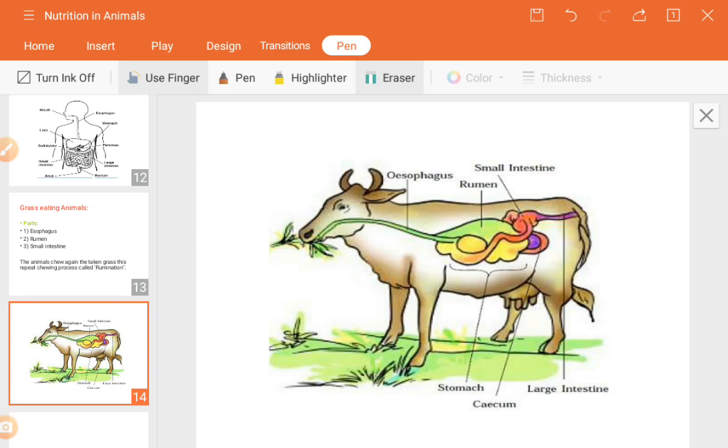So we are not able to digest it. That's why in us the rumen is absent, but animals have the ability to digest it by chewing again the taken up food. That's why they have the rumen. This is actually the difference, a specialized design to digest cellulose: a large rumen in between the esophagus and small intestine. You know that it is present in between the esophagus and the small intestine, this portion. So this much is about digestion in animals, how it takes place through the eating of grass.